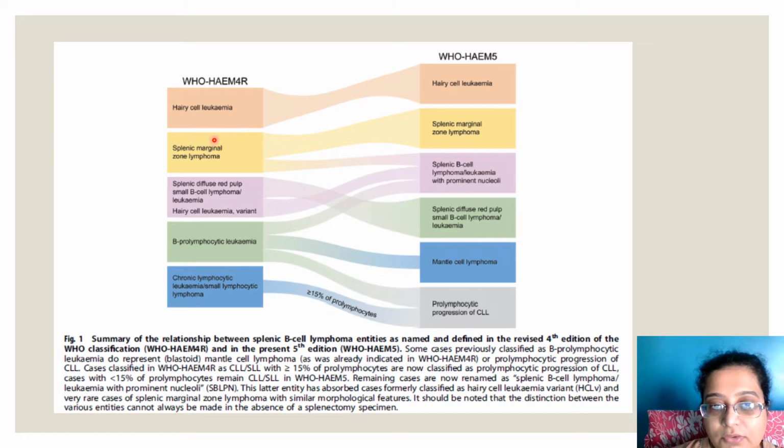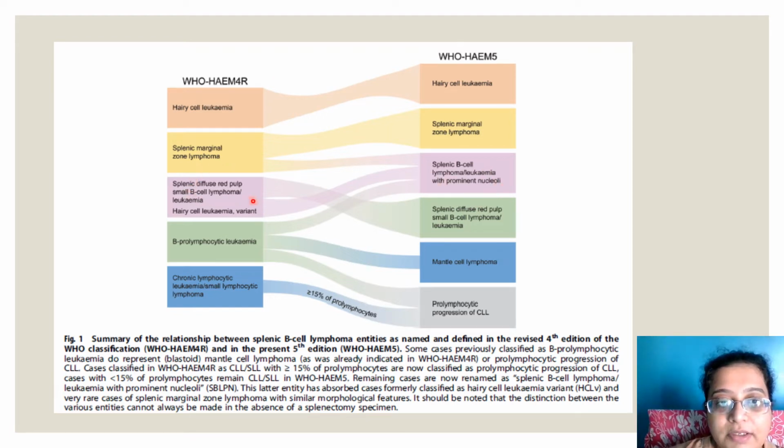Okay. Also, in Heme 5, there is a category of SMZL which initially was just put blankly in splenic marginal zone lymphoma, which has now been defined as splenic B-cell lymphoma/leukemia with prominent nucleoli. So the SMZL category in 4 has been divided into 2 in 5. One is the classical SMZL, and then there is a category of splenic B-cell lymphoma/leukemia with large prominent nucleoli.